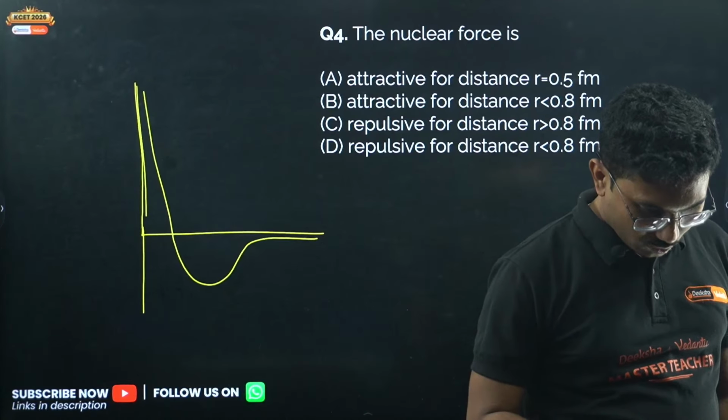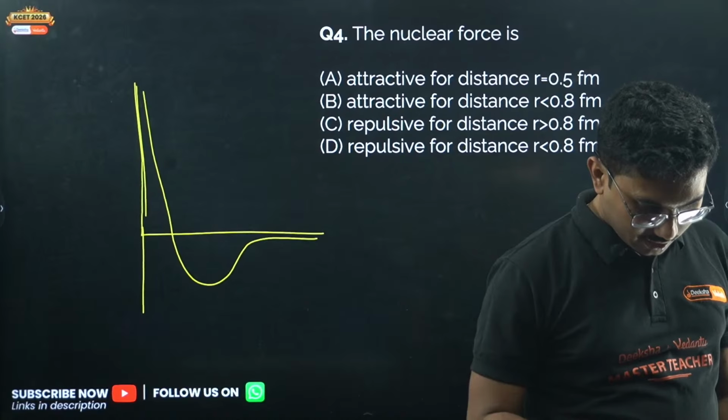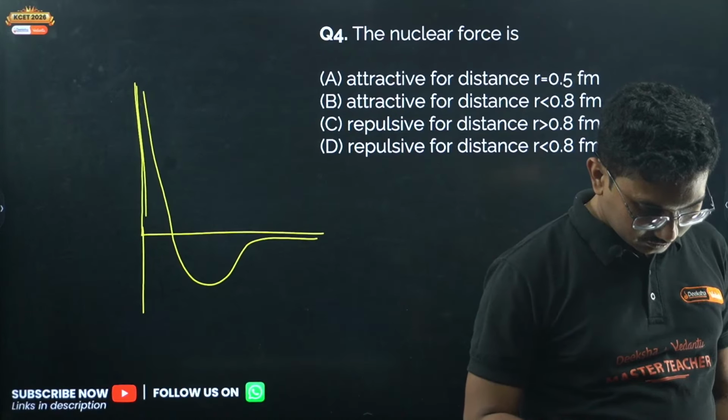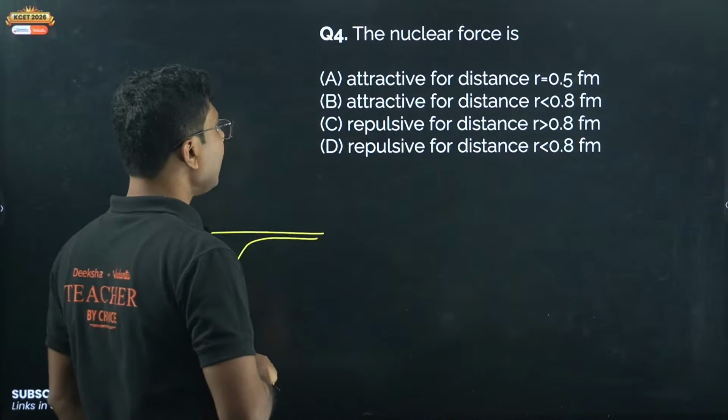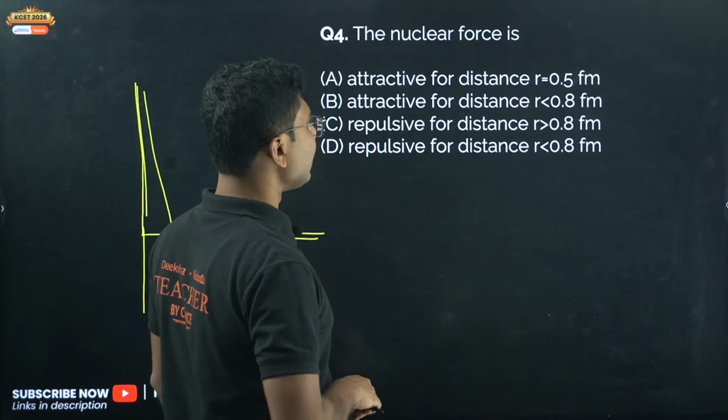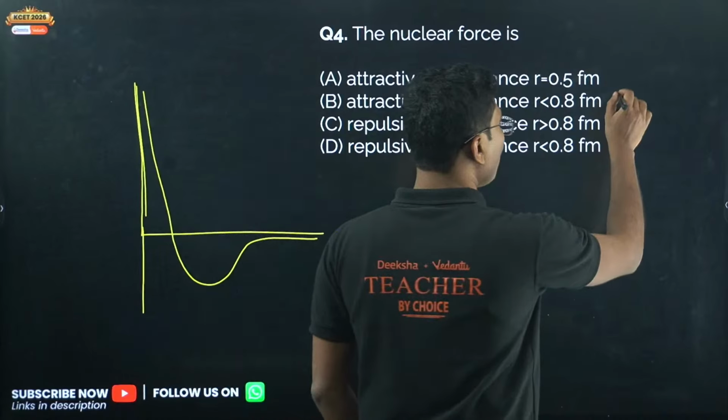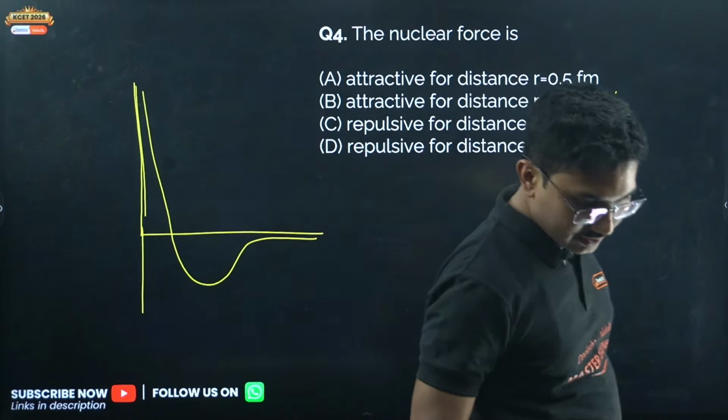Javelin thrower is saying B, Nagaraj is saying B. Attractive for distances less than 0.8 Fermi, no, B is incorrect.